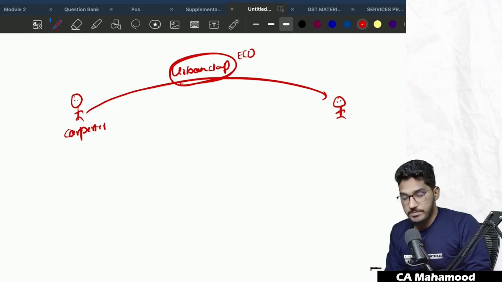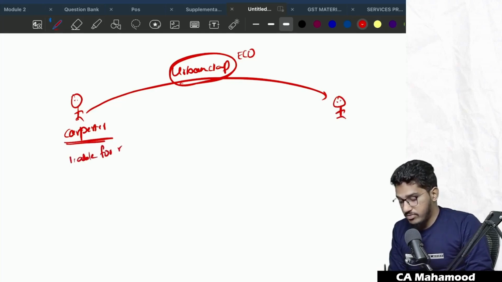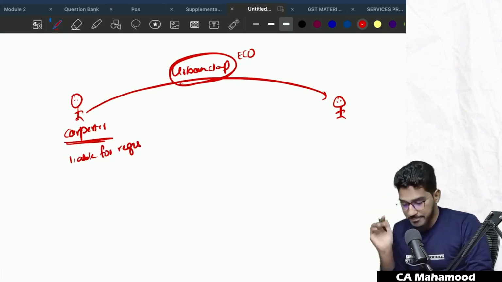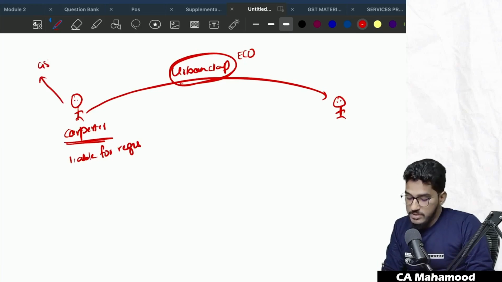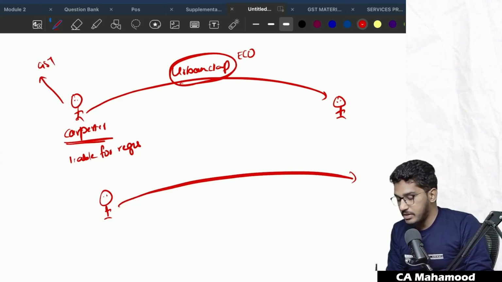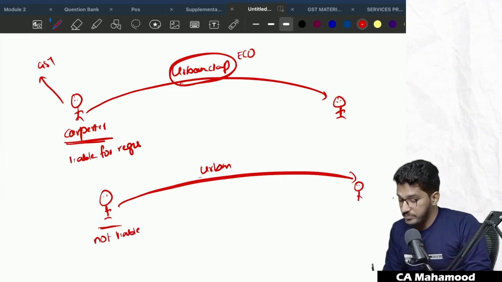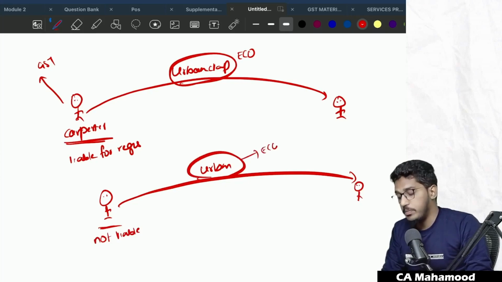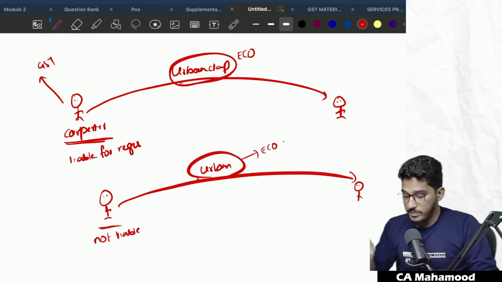Now who will pay GST? That depends on whether this carpenter is liable for registration. Yes, if the carpenter is liable for registration under 22 subsection 1, his aggregate turnover has exceeded the applicable threshold limit, in that case the carpenter only will pay the GST to the government. However, if the carpenter or plumber or other housekeeping service provider supplies through the e-commerce operator to the recipient, but this person is not liable for registration, his aggregate turnover did not exceed the applicable threshold limit, then who will pay the GST? The e-commerce operator will pay the GST.